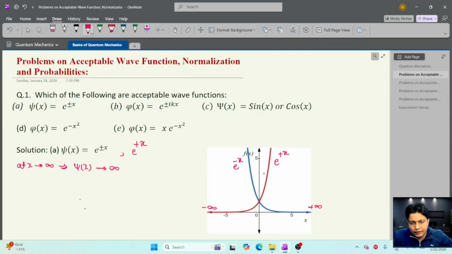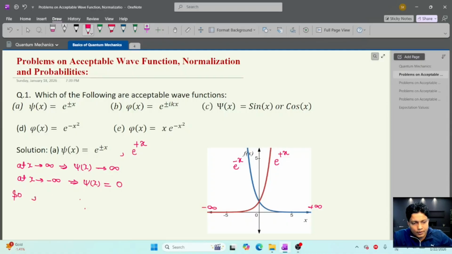From the figure, at x tends to infinity, e to the power plus x goes to infinity, and at x tends to minus infinity, psi x equal to e to the power plus x goes to 0. Here we can see the red line. So this wave function is not finite.